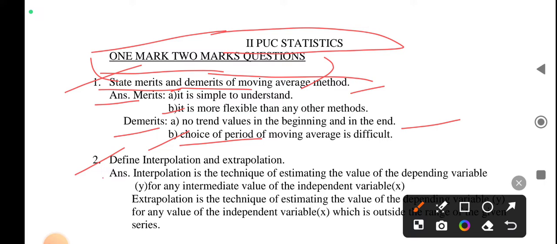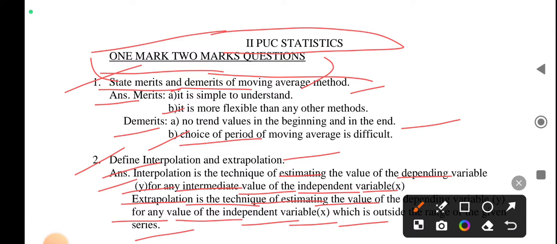Second question, define interpolation and extrapolation. Answer: interpolation is the technique of estimating the value of the dependent variable for any intermediate value of the independent variable. Extrapolation is the technique of estimating the value of the dependent variable for any value of the independent variable which is outside the series.